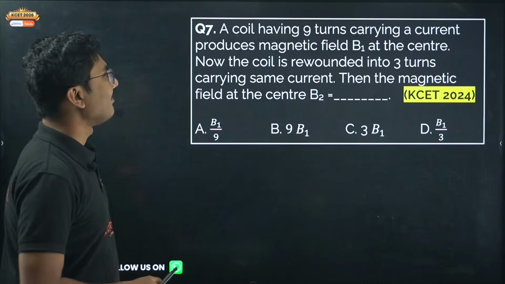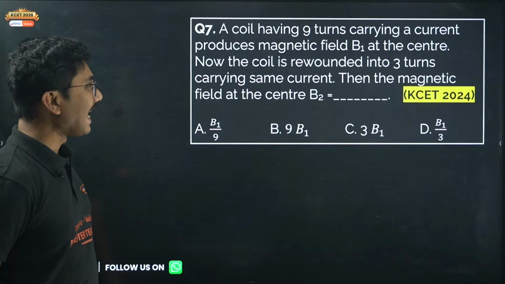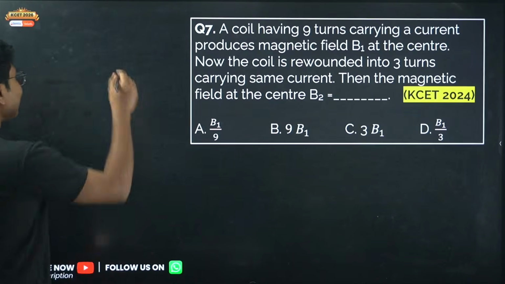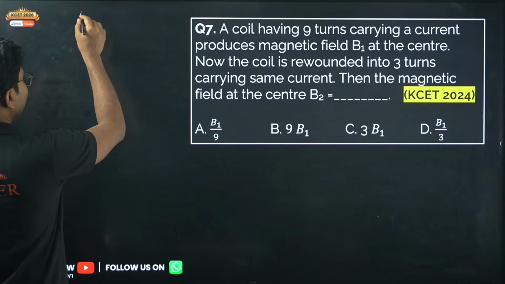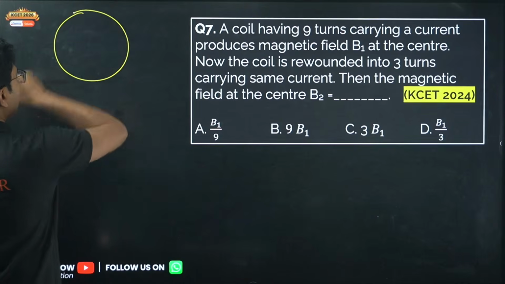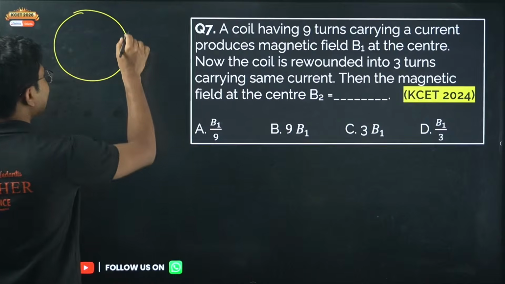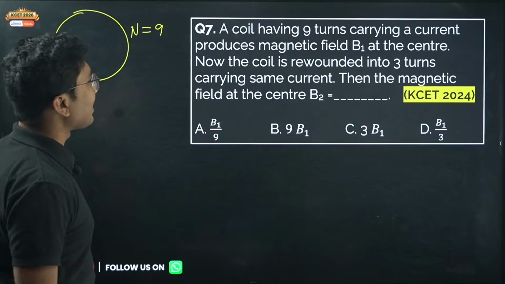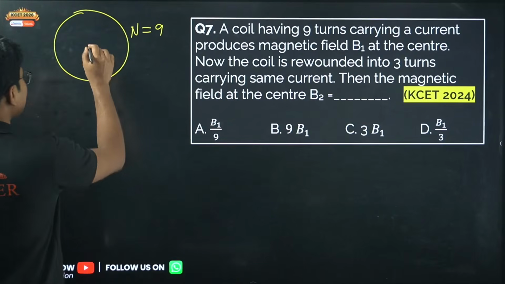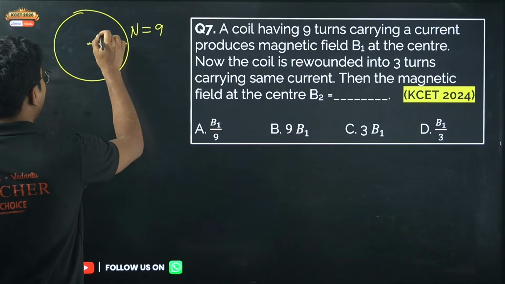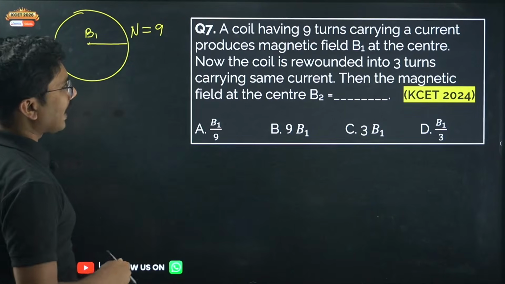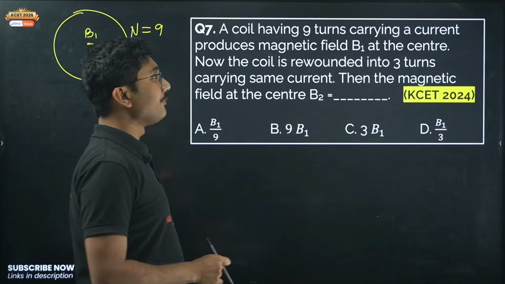So here we have a coil having 9 turns carrying a current produces magnetic field B1 at the center. Okay, so we have a coil. The number of turns here was N equals 9. Okay, and it is producing a magnetic field B1 at the center. Now what happened is that now the coil is rewounded into 3 turns.